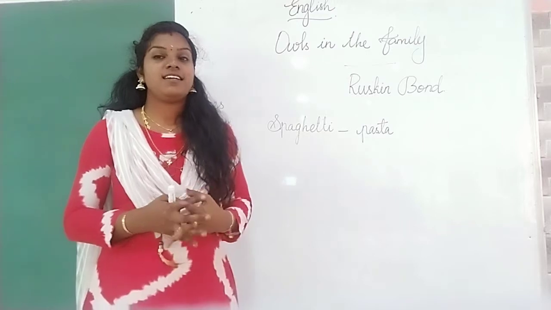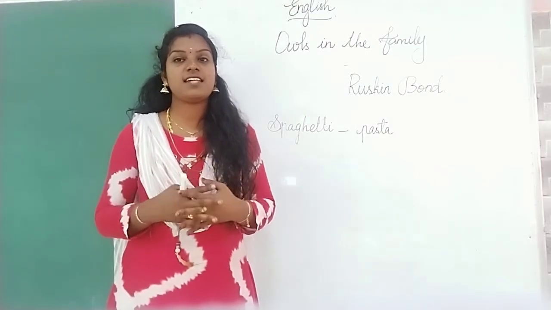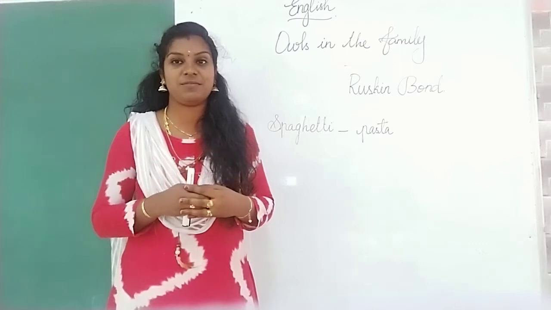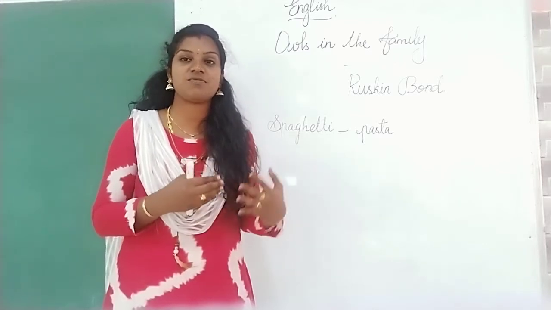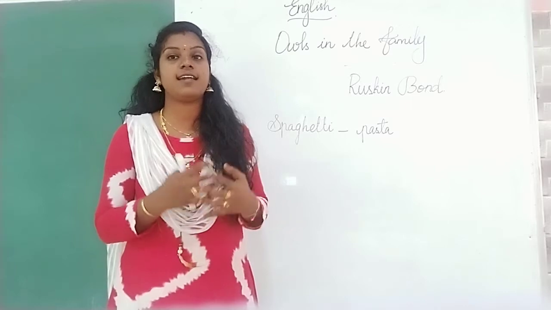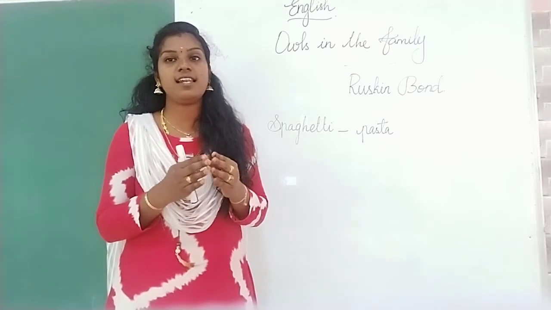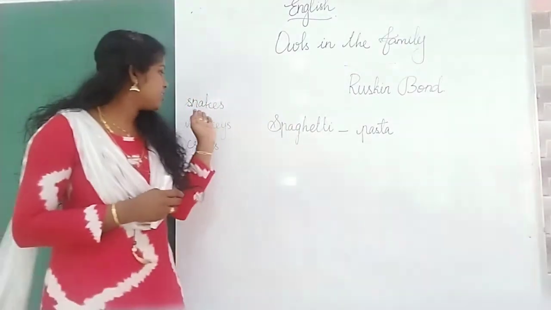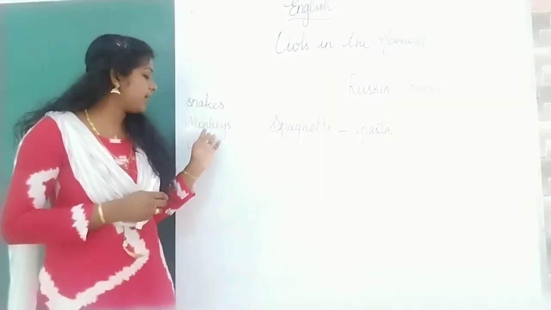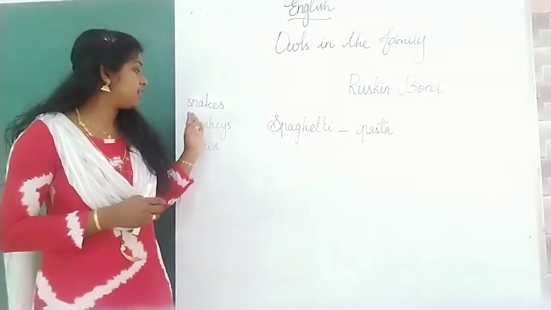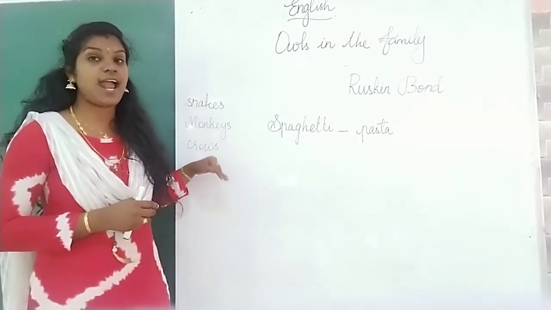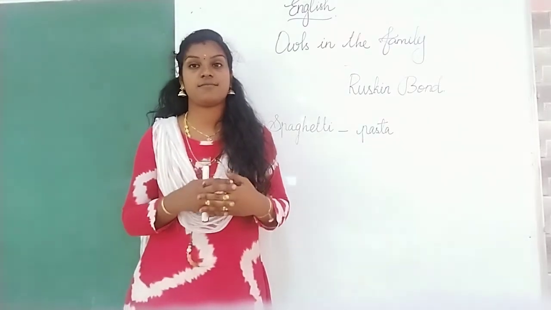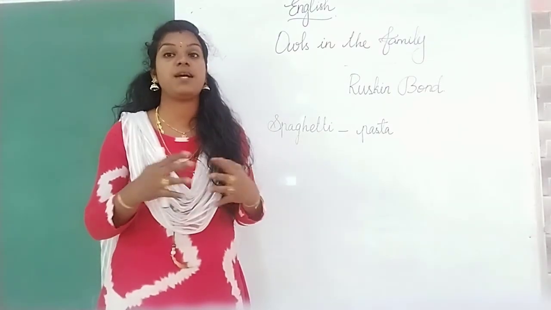See, after a few days, those owlets became one of the members of that family. Whose family? The narrator's family. The narrator's grandmother didn't like some animals and birds. She didn't like snakes, monkeys and crows. Snakes, monkeys and crows. But she liked these owlets. She liked them very much.